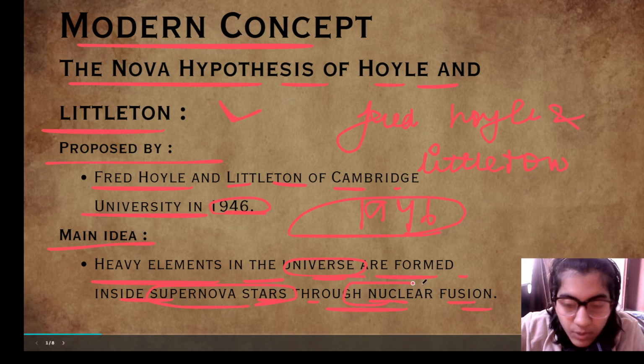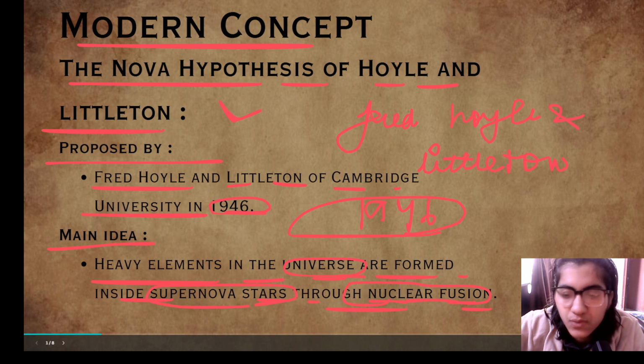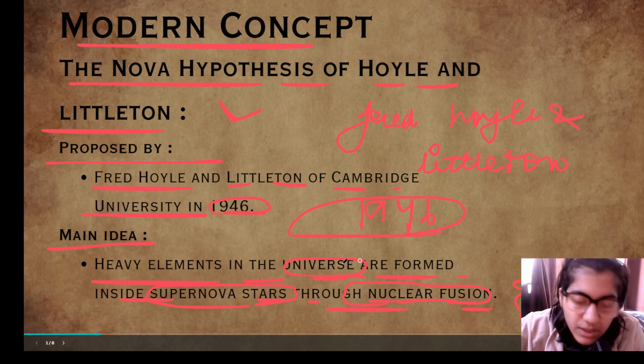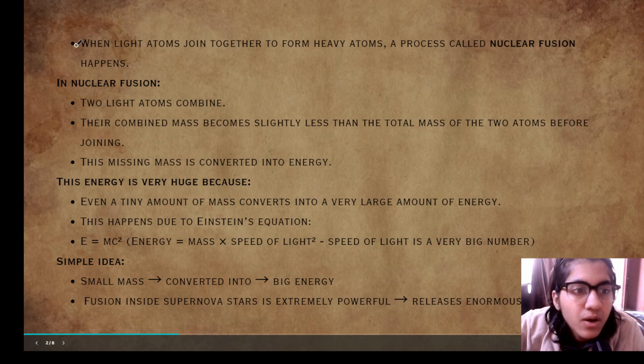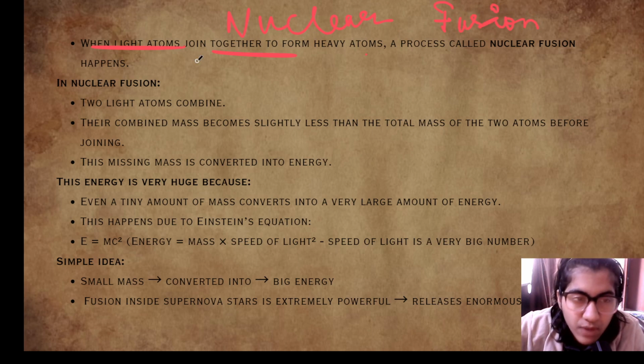Nuclear fusion is a process through which heavy elements in the supernova stars are formed. We will look at what nuclear fusion means and how supernova stars are formed in the upcoming slides. Now we will discuss the process of nuclear fusion. When light atoms join together to form heavy atoms, a process called nuclear fusion happens.